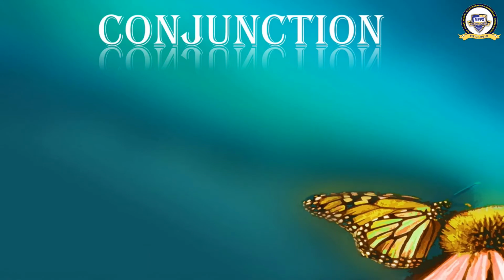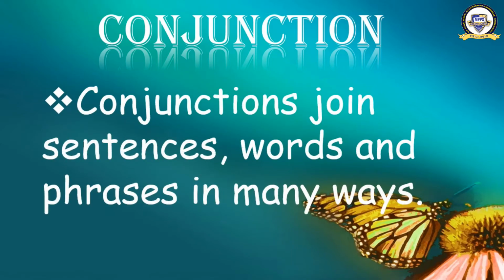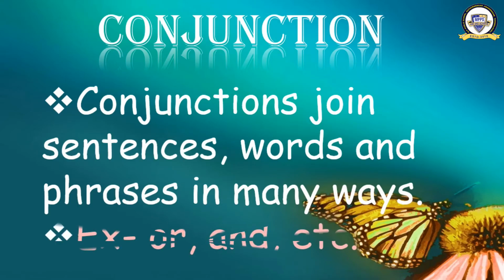Okay. Next one. What is the next one? Conjunction. And what is conjunction? Conjunctions join sentences, words and phrases in many ways. Conjunctions are the words that join the sentences, words and phrases. When we join two sentences or two words like Ram and Shyam, or two phrases, these words are called conjunction.